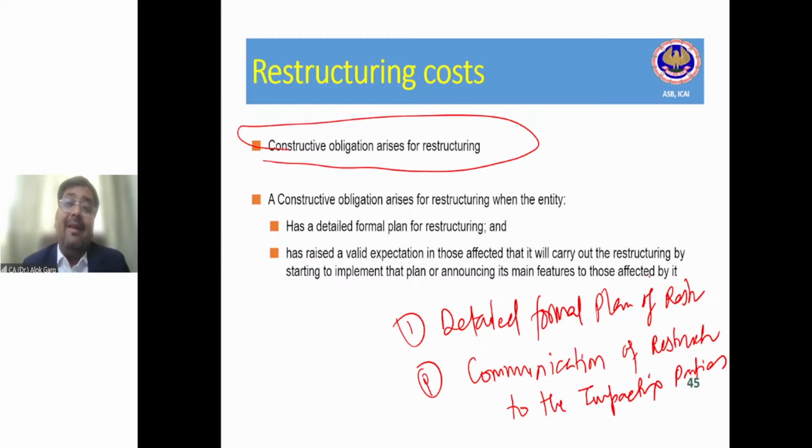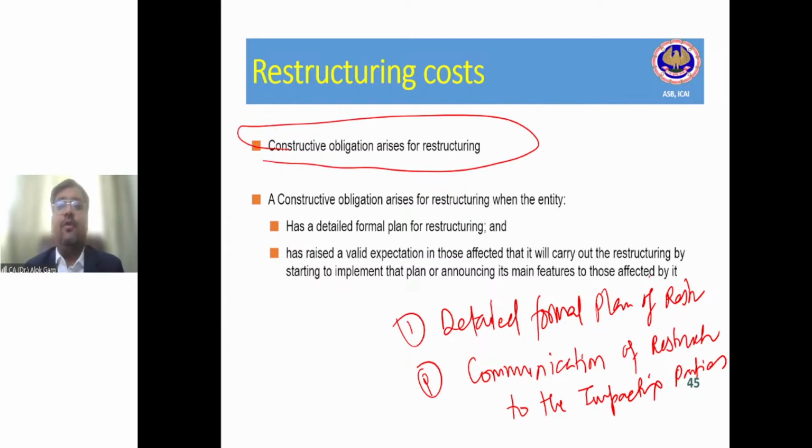The restructuring provision will trigger only when the constructive obligation is there, and the constructive obligation will be there when it is communicated. Either a policy has been released, or a press release has been issued, or it is communicated to the aggrieved parties, like it is communicated to the employees that we are shutting down this plant next year.